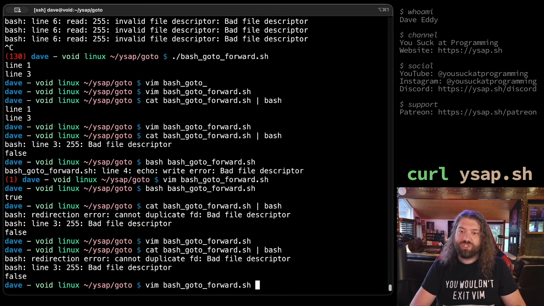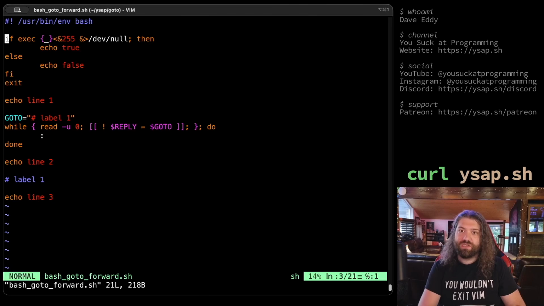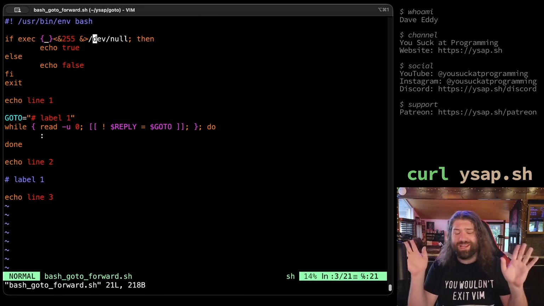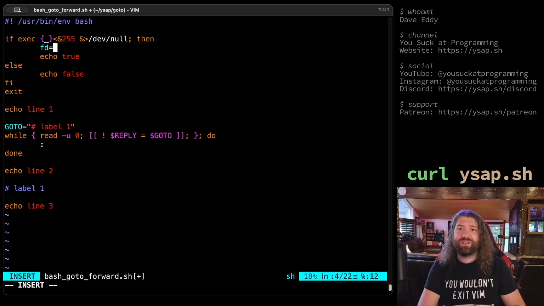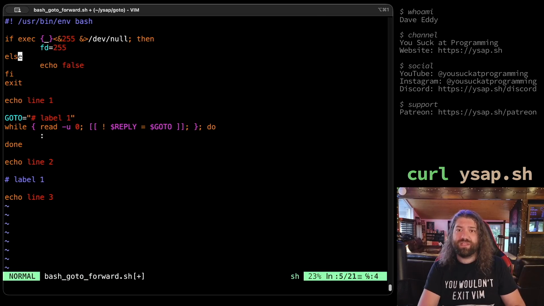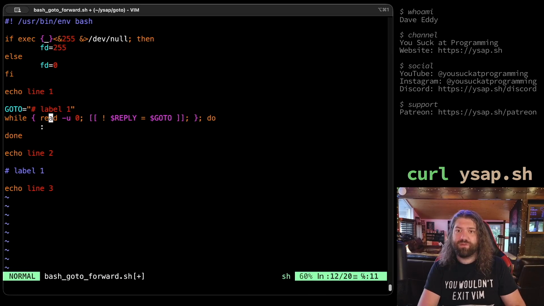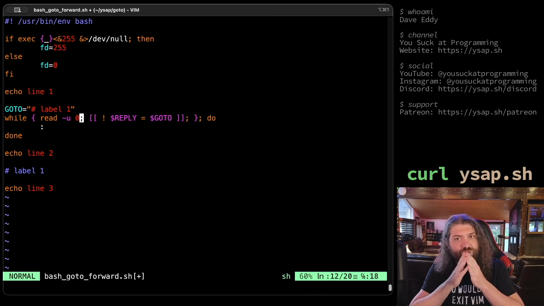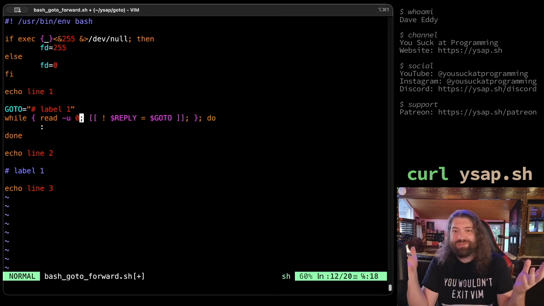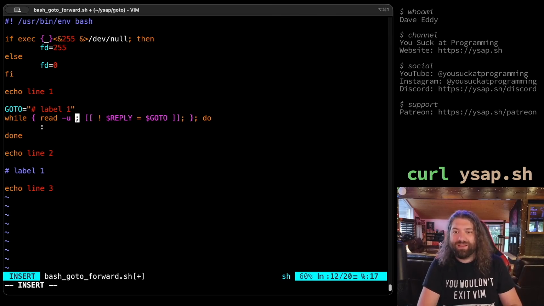No, it won't. Interesting. But who cares, all right? We're just not going to look at the error messages, okay? So we can do this. If we can read from 255, the FD is 255. Otherwise, the FD is 0. Probably a cleaner way to do this. Oh my god, could you just dupe over 0 with 255? This is meant to be a small, stupid video. Why am I super overcomplicating it? I know why. It's because you guys like to watch me overcomplicate things.